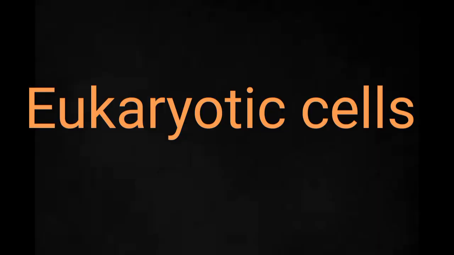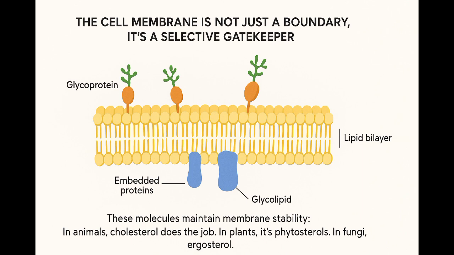Cell membrane overview. The cell membrane is not just a boundary, it's a selective gatekeeper. It's made up of a lipid bilayer with embedded proteins, glycoproteins, and glycolipids. These molecules maintain membrane stability. In animals, cholesterol does the job. In plants, it's phytosterols. In fungi, ergosterol. Proteins mainly move laterally thanks to the quasi-fluid nature of the lipid bilayer.